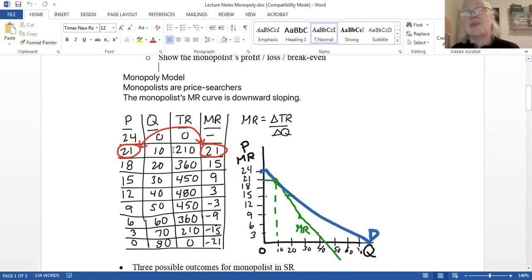As your quantities increase, what happens to your margin as we go this way to the right on my horizontal axis? As my quantities go from 0 to 10, 10 to 20, and so on along the horizontal axis. So from 0 to 10, I went from total revenues of 0 to 210. That's a change of 210 divided by 10 is 21. Notice that for this first point here, the price and the marginal revenue are the same. That's why right here where I have the green dot on the blue line, they're the same, okay?